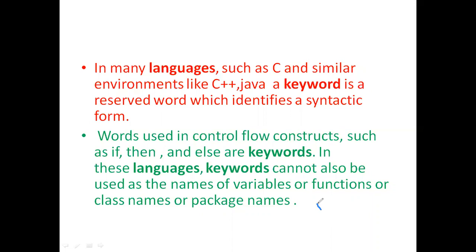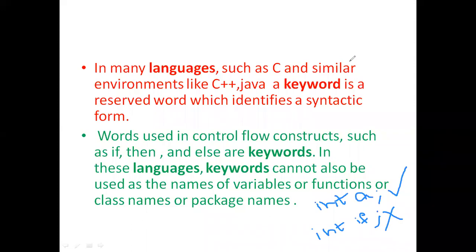For example, if I want to declare an integer variable, I can define it as int a. This is valid. But I am not allowed to define an integer variable like this: int if, because if is a keyword in Java programming language.